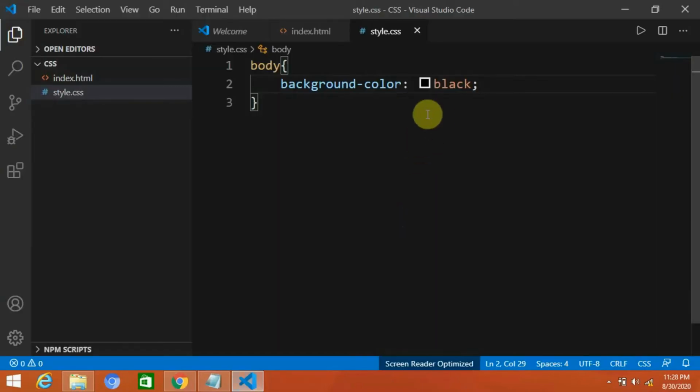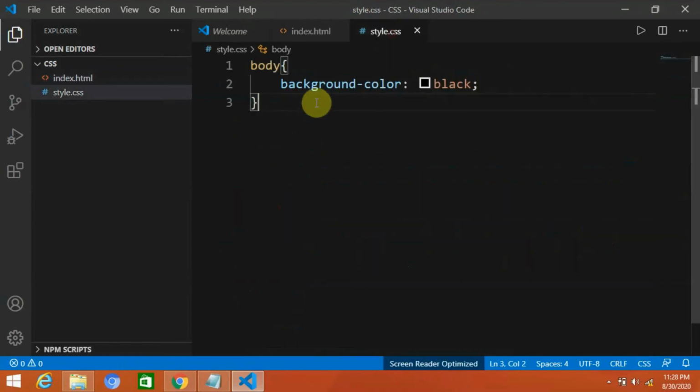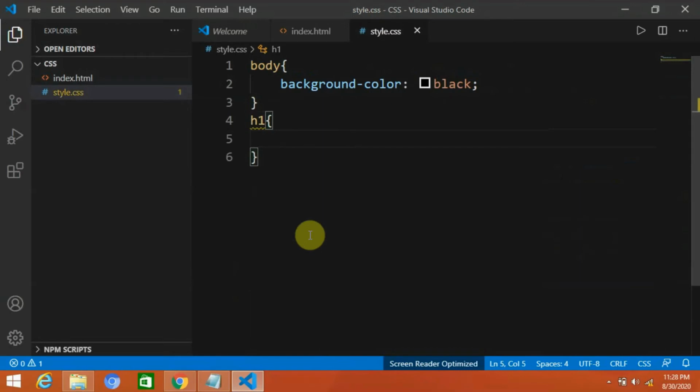Now we are going to change the color of our text that we used, for example h1 and paragraph. We will write here h1, which means heading, and we will change its color.